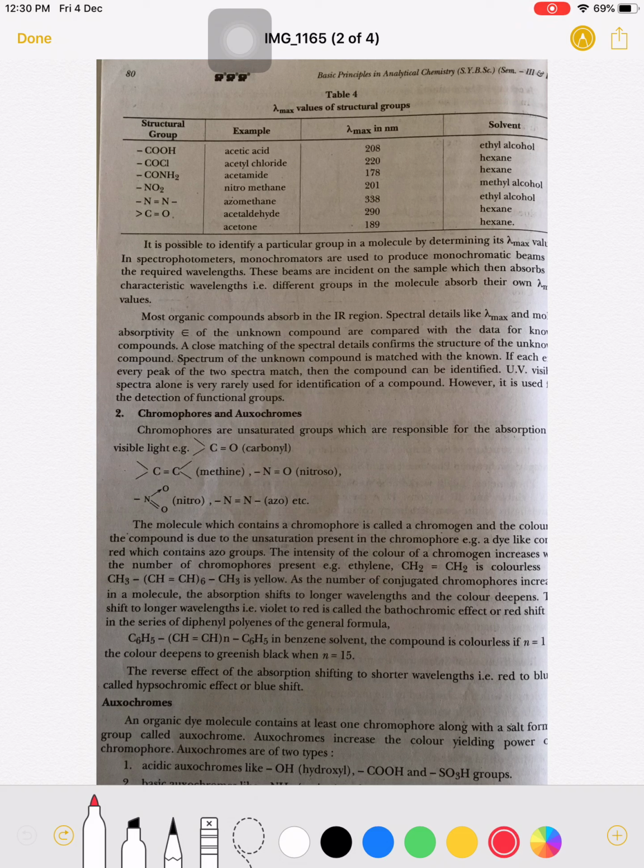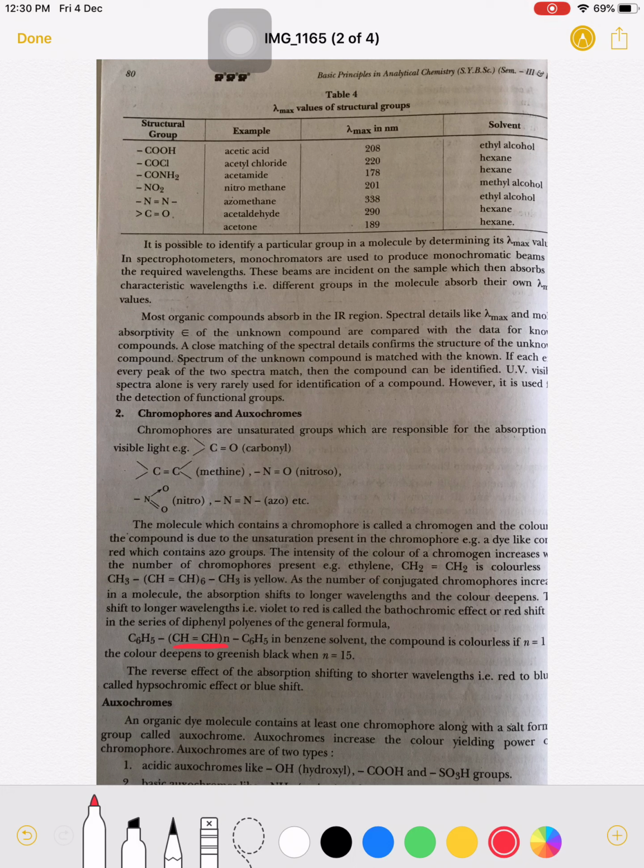If you see this example here, C6H5(CH=CH)nC6H5 in benzene solvent. The compound is colorless if n is equal to 1, meaning only one double bond in the molecule. But if n is equal to 15, meaning there are 15 conjugated double bonds in the molecule, then the color of that compound is deepened and the color is now greenish black.